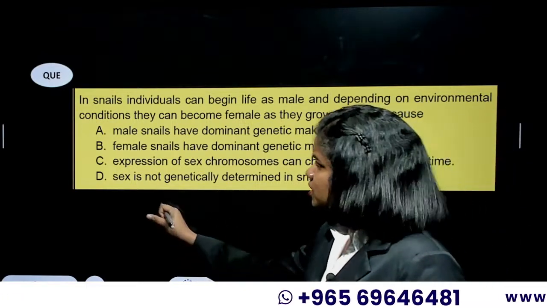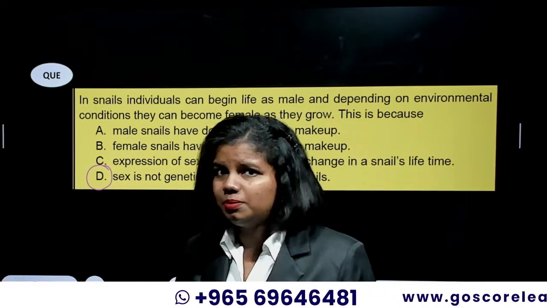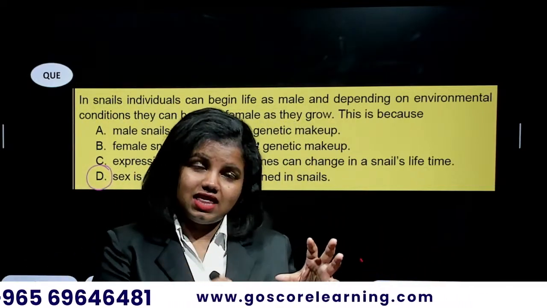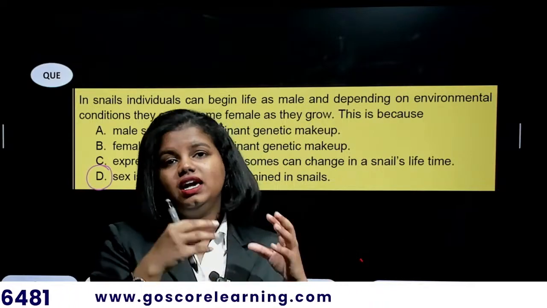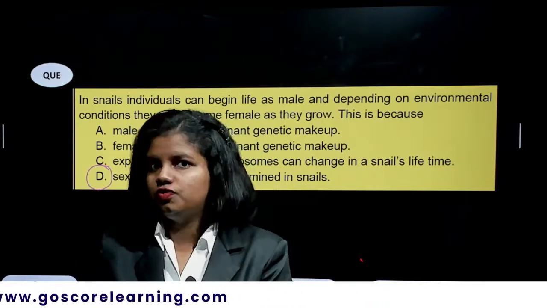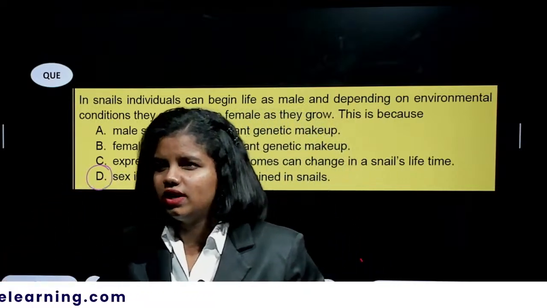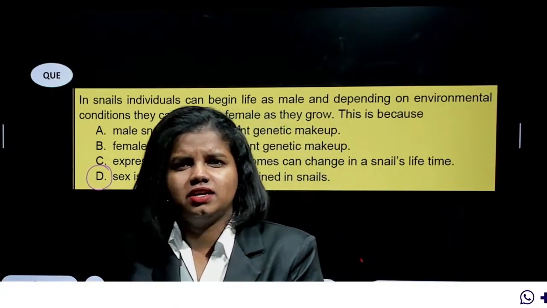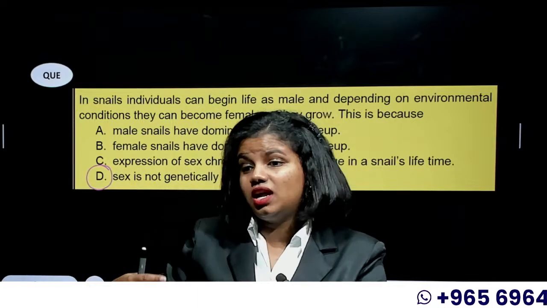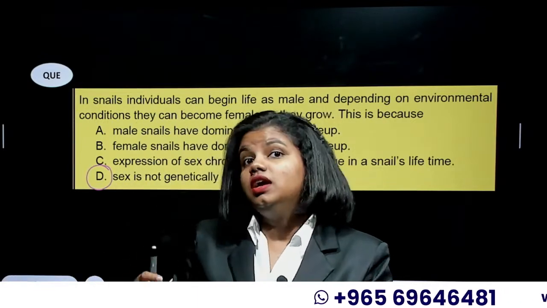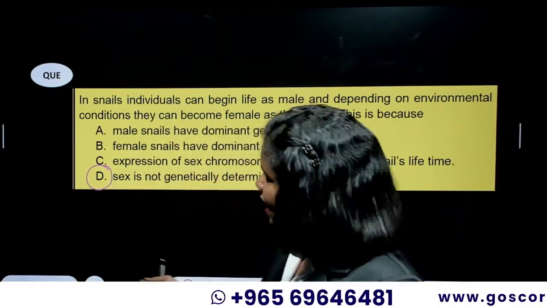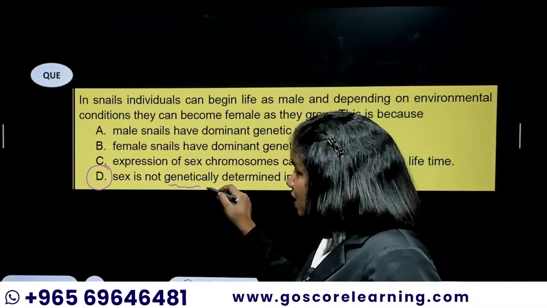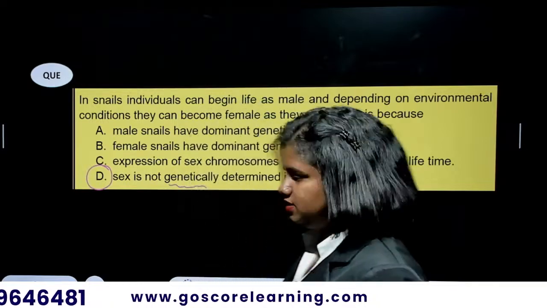So it's obviously the option D, because we know from the particular chapter, under sex determination in human beings, that the X and Y sperms determine the sex of a baby in humans, while in organisms like snails, turtles and all, environmental factors like temperature or the number of males and females in the colony can determine their sex. So that comes under the snail's example. So sex is not genetically determined in snail, because that is environmentally controlled. That's the answer. So it is option D.